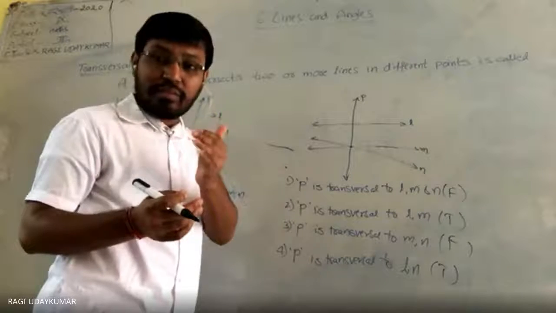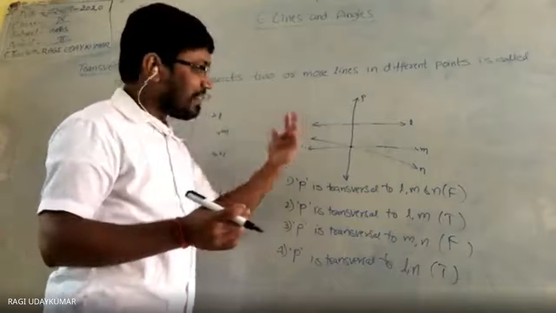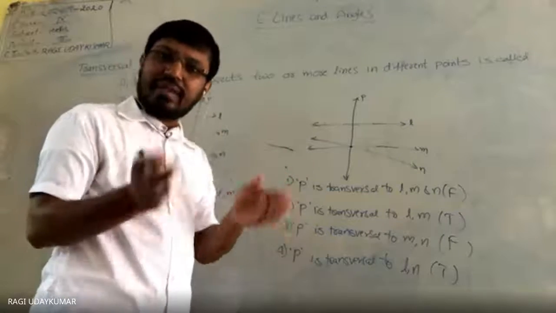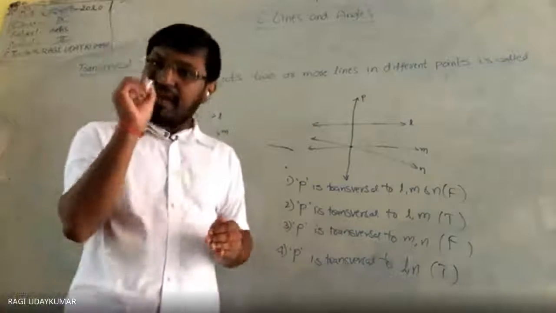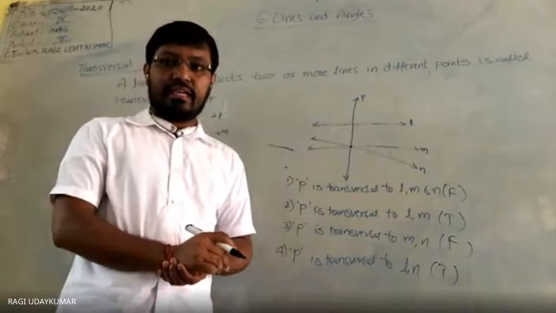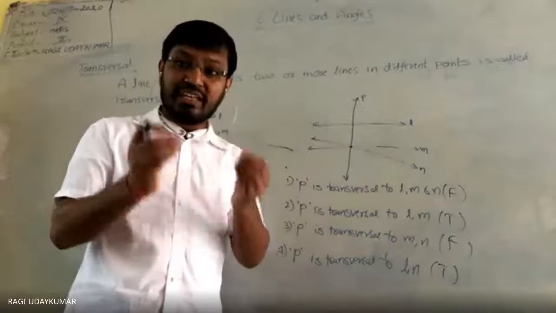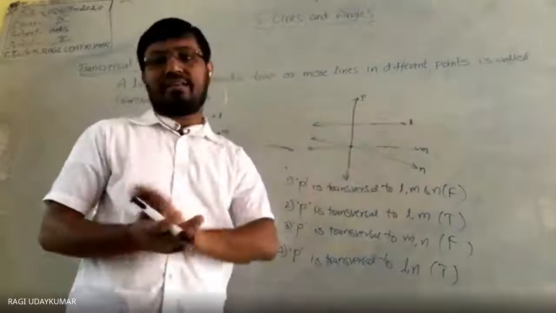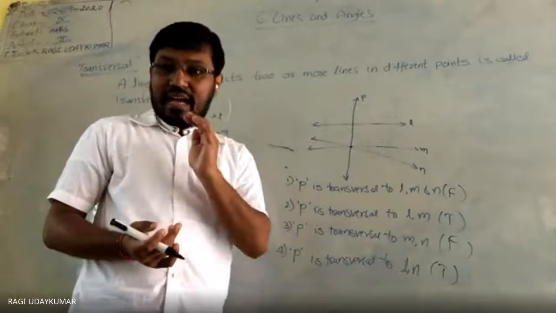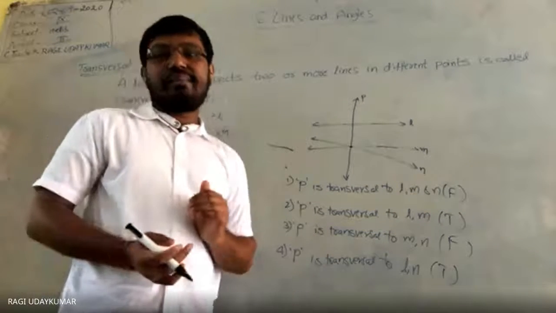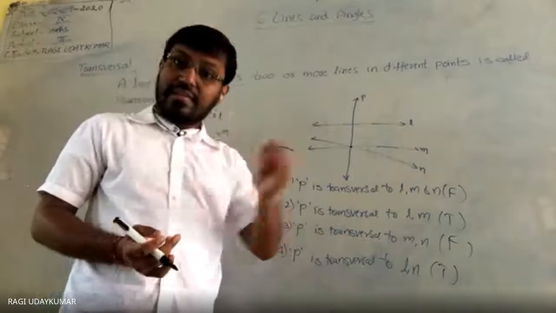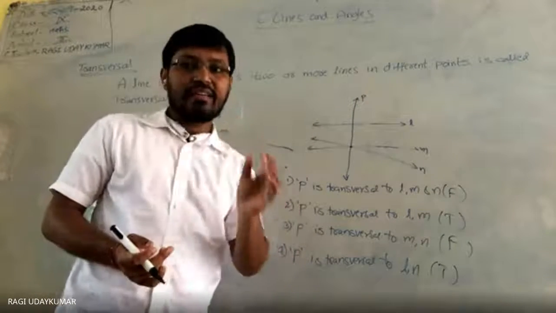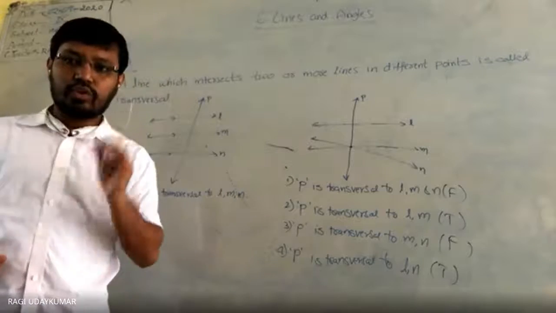Yes, sir. It is exactly the way. What looks like something to our eyes, we can't assume from the figure; we need to give it exactly. That's why I told you two lines parallel need an arrow mark, if it is given. Otherwise, in the question they will mention that L and M are parallel. Either it will be given in the figure, or it will be given in the words of the question.